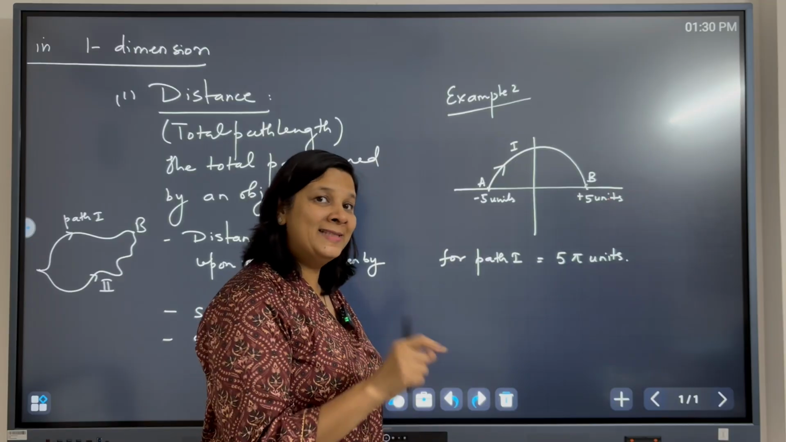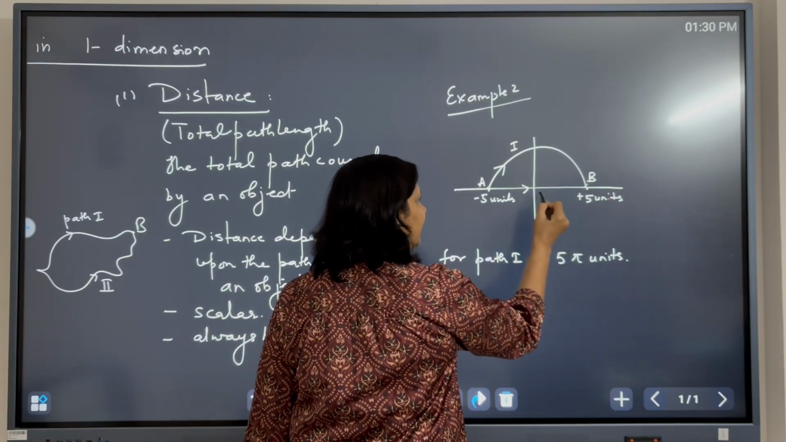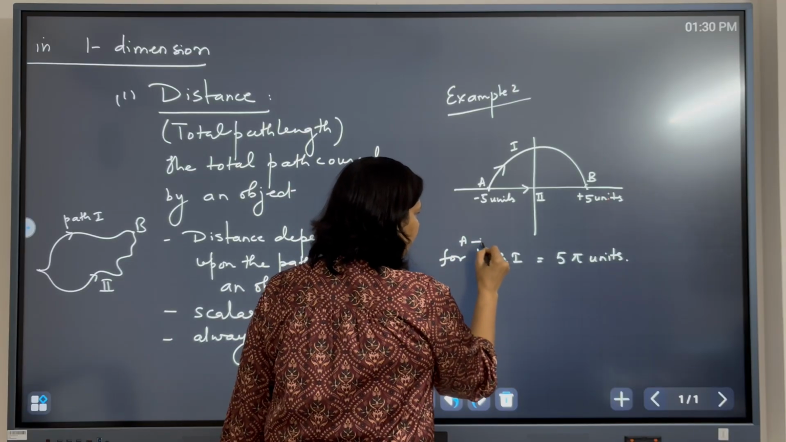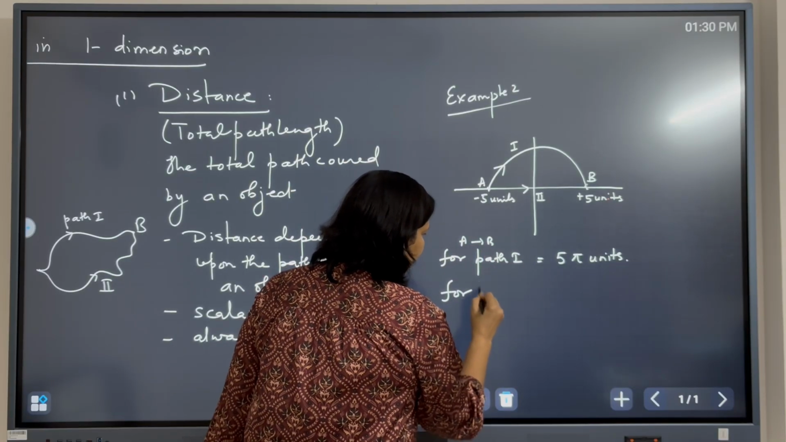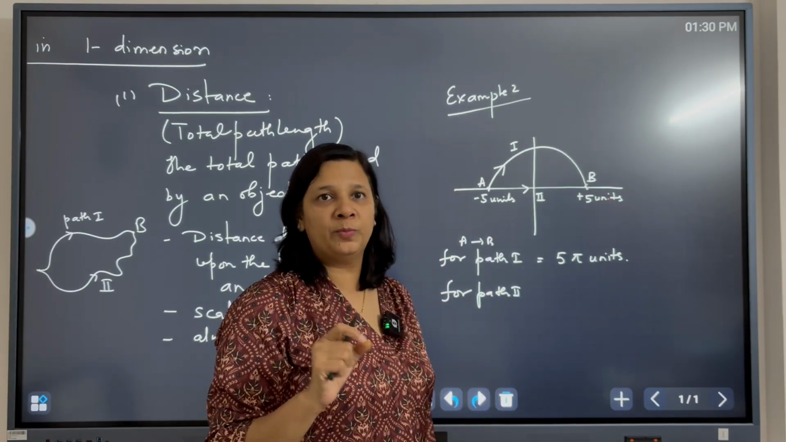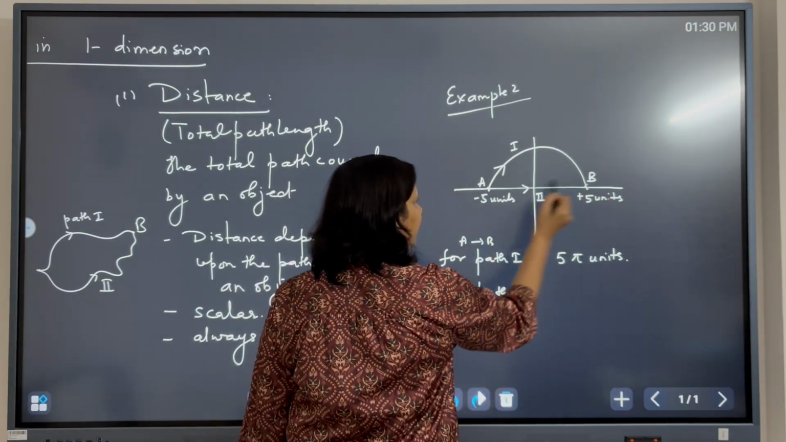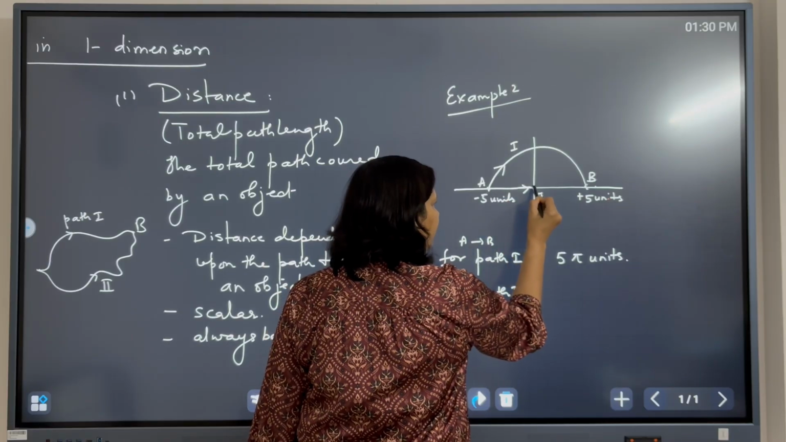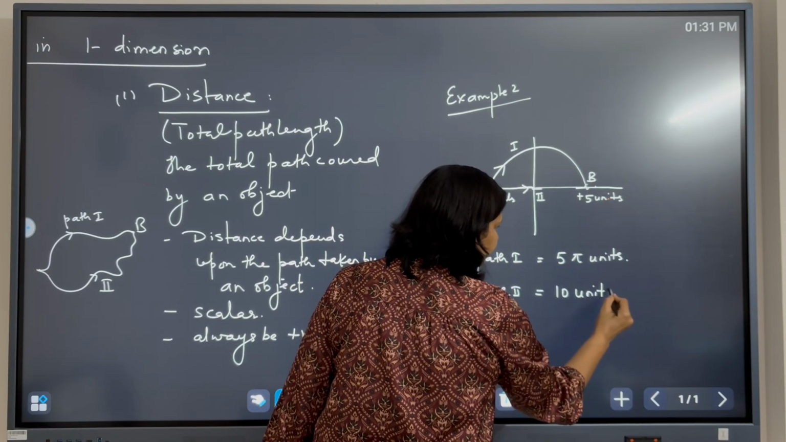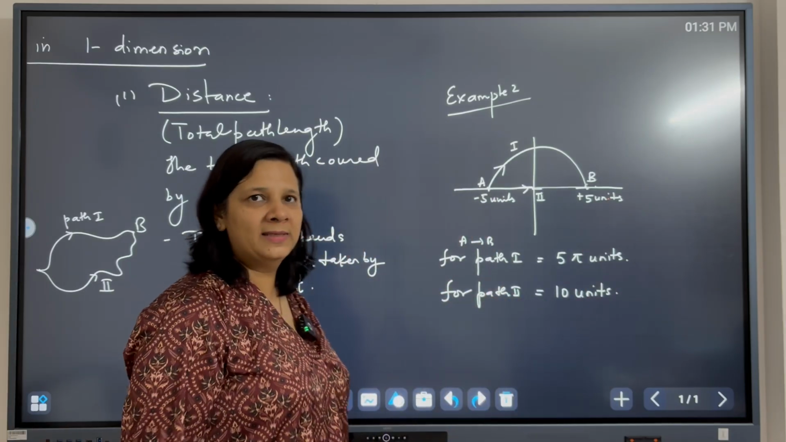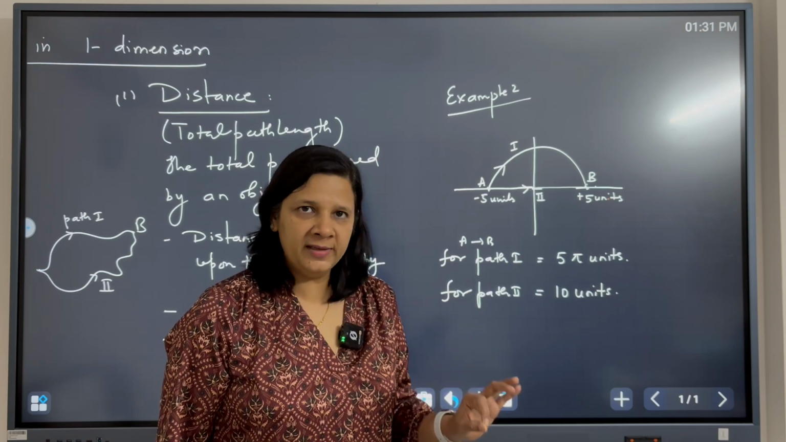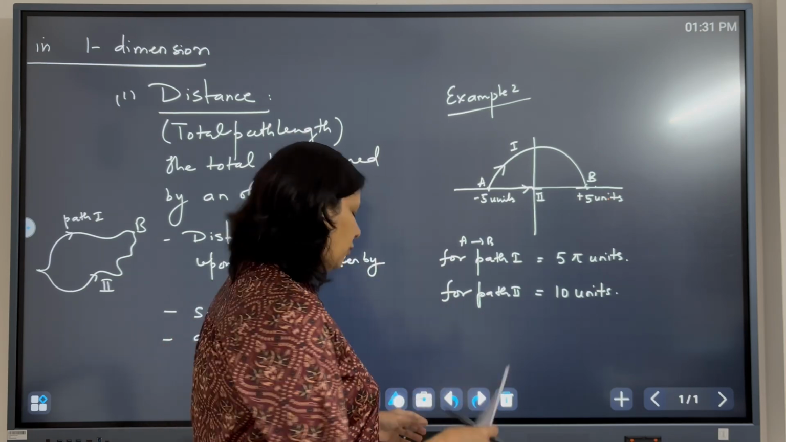But instead of this path, if the object takes a second path from A to B, for path 2, now the path is changed. So the total distance covered by the object will change. From A to B, the distance will be this 5 units and then this 5 units. It will be 10 units. I hope this is clear. Distance is whatever path the object takes, the total path covered by the object.